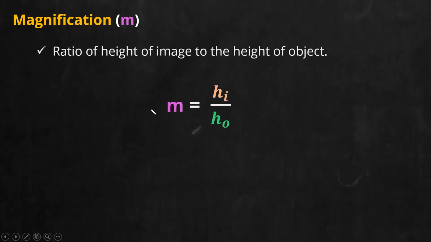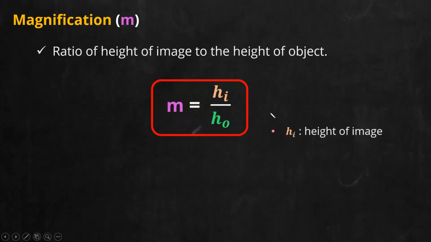The formula for magnification, which we denote by small letter m, is m equal to h subscript I divided by h subscript O. In the textbook they have written it as h dash by h, where h dash means height of image and h means height of object. Here I have taken this convention, hi by ho. Put that in a box. Below write down where hi is height of image and ho is height of object.